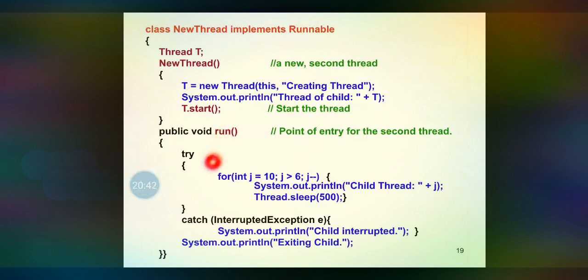Inside the run method, from 10 to 6 we are going to print the values, and also we are going to make the child thread sleep for 500 milliseconds. If there is any exception, then that will be handled using the catch block of InterruptedException. And finally, "exiting child" will be the message after the child thread executes its own process.